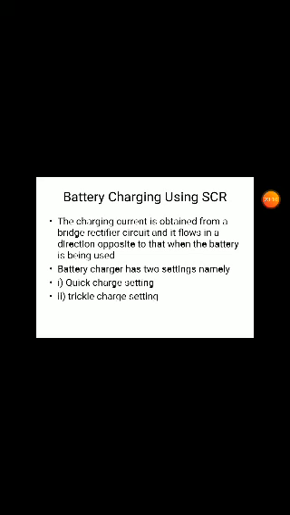Why? Because charging is in one direction and discharging is in the opposite direction. That's why we are concerned with opposite currents for battery charging and discharging.